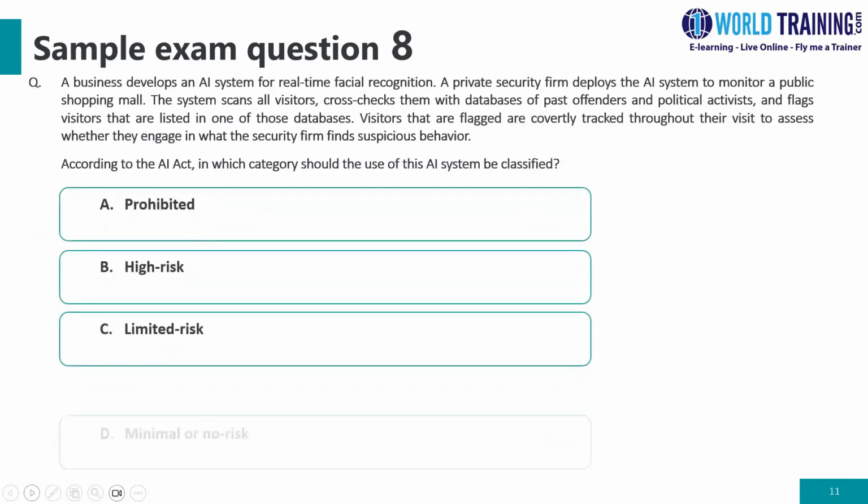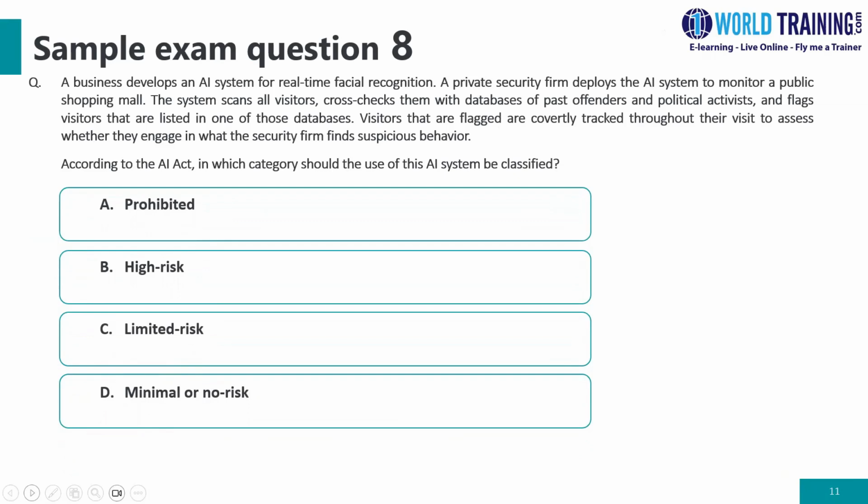So let's look at question number 8. A business develops an AI system for real-time facial recognition. A private security firm deploys the AI system to monitor a public shopping mall with databases of past offenders and political activists, and it also flags the visitors that are listed in one of those databases. Visitors that are flagged are covertly tracked throughout their visit to find suspicious behavior. According to the AI Act, in which category should the use of this AI system be classified?